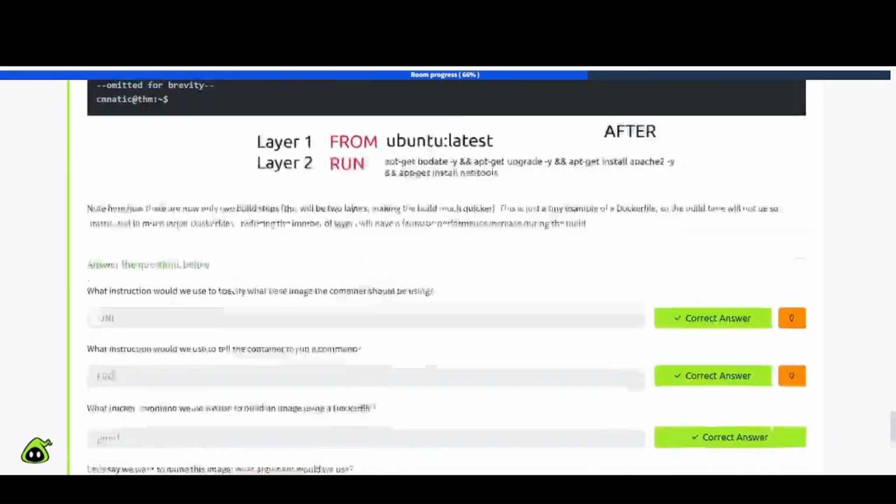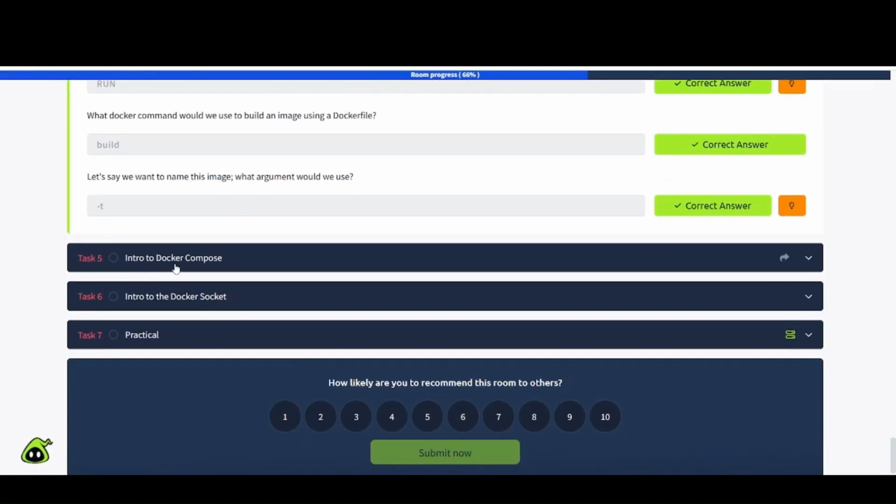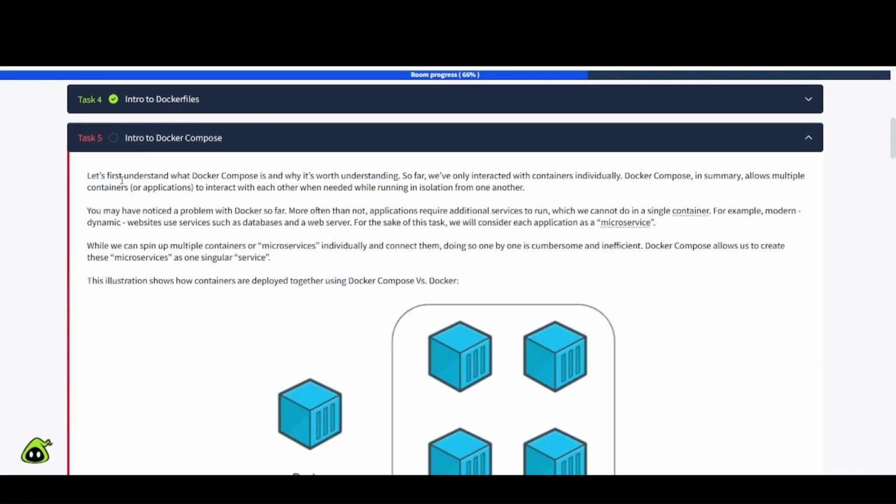Let's continue on to the next task, which is task number 5, intro to Docker Compose. Let's first understand what Docker Compose is and why it's worth understanding. So far, we've only interacted with containers individually. Docker Compose, in summary, allows multiple containers or applications to interact with each other when needed while running in isolation from one another.